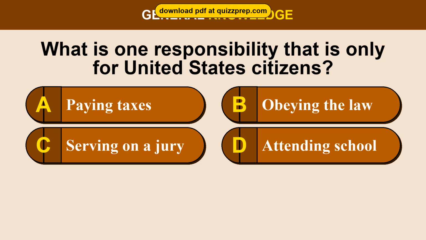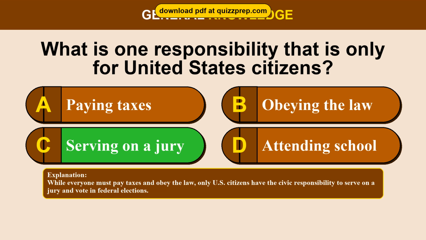Question 79. What is one responsibility that is only for United States citizens? Option A. Paying taxes. Option B. Obeying the law. Option C. Serving on a jury. Option D. Attending school. The correct answer is option C. Serving on a jury. While everyone must pay taxes and obey the law, only U.S. citizens have the civic responsibility to serve on a jury and vote in federal elections.